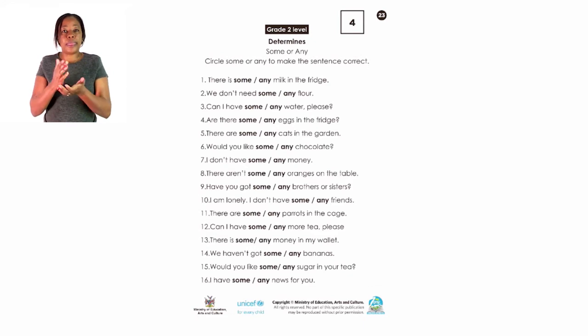Some is used for positive statements, questions, or offers, or when you request for something. It's also used with countable and uncountable nouns. And any is used for questions and for negative statements. It's also used with countable and uncountable nouns.